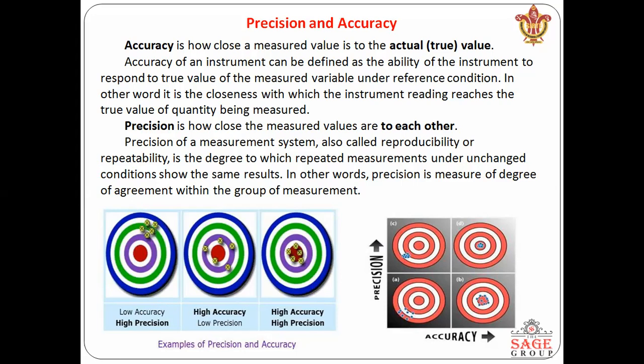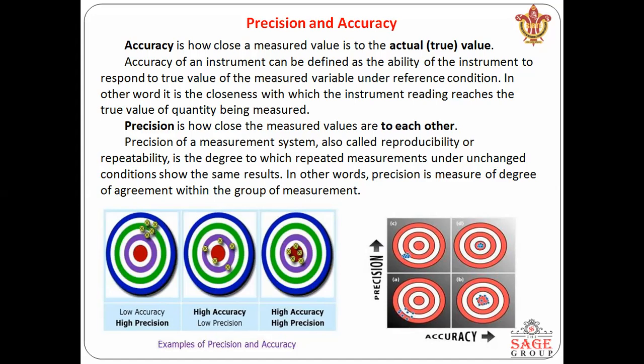In other words, it is the closeness with which the instrument reading reaches the value of the quantity being measured. When we are performing a measurement, how much of the true value we get with respect to the reference value represents the accuracy.